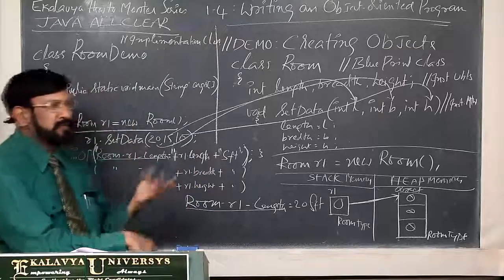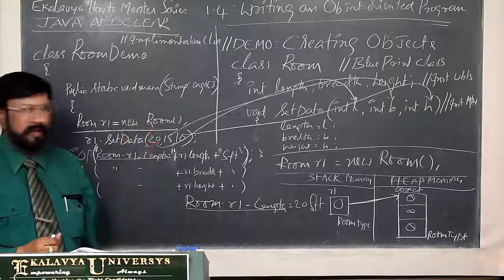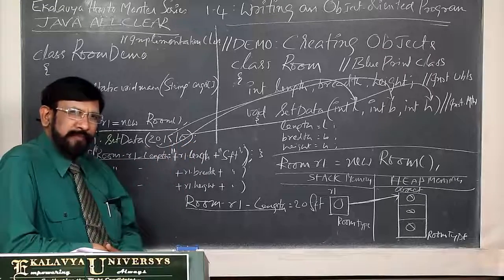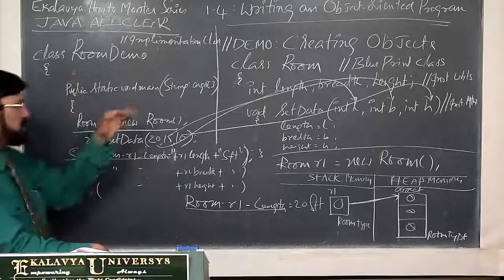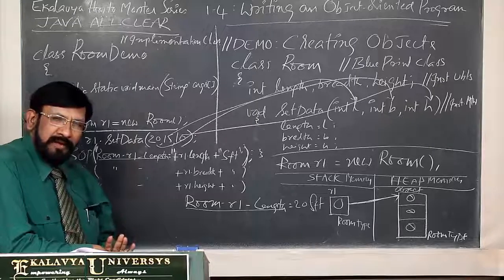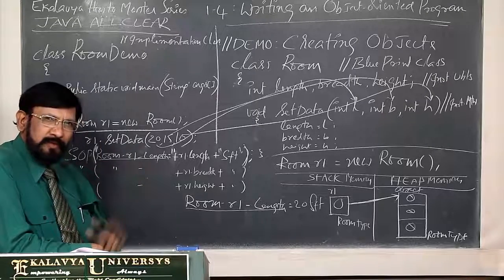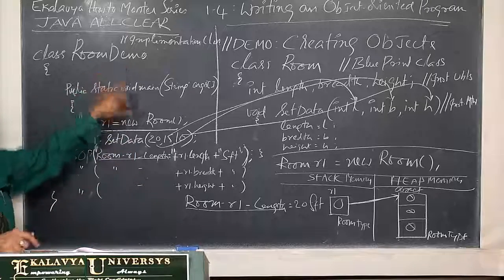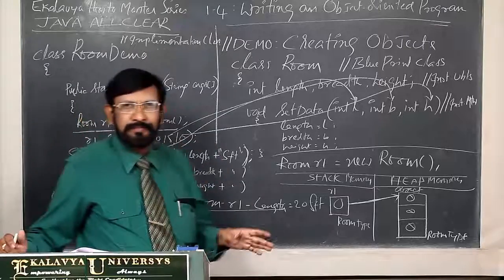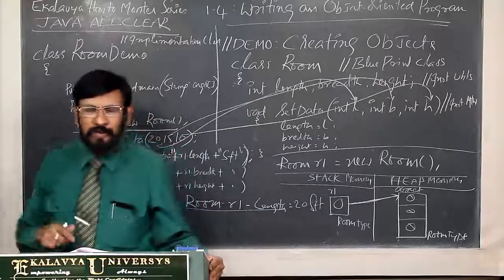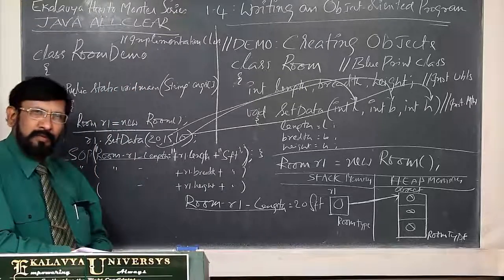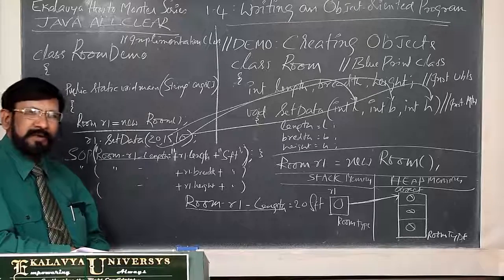Here is one very simple thing. In some other program you can find more than two; many classes may be there depending on the requirement of the problem domain. So in only one of the classes you write main. You cannot write main in more than one class of the program. In whichever class you write main, that class name only you have to take as the file name. So what file name do you give for this program? RoomDemo.java. You give RoomDemo.java and save it like that.